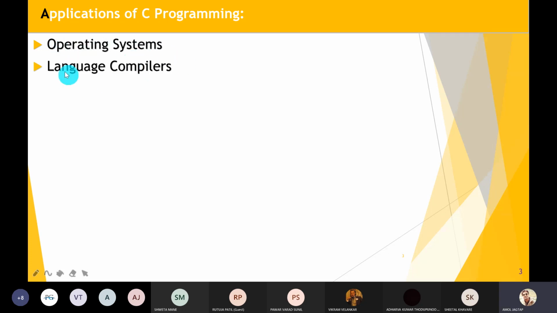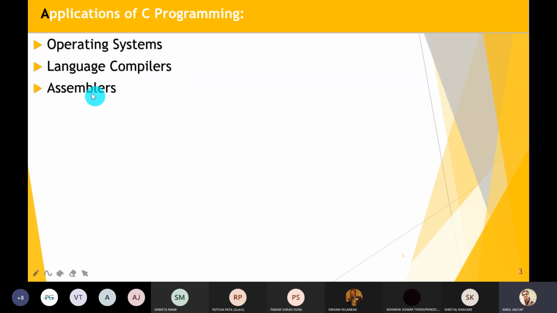We have designed and developed our own operating systems using C language. Language compilers: there are different language compilers available for every formal or programming language. A compiler is system level software that is also designed with C language.